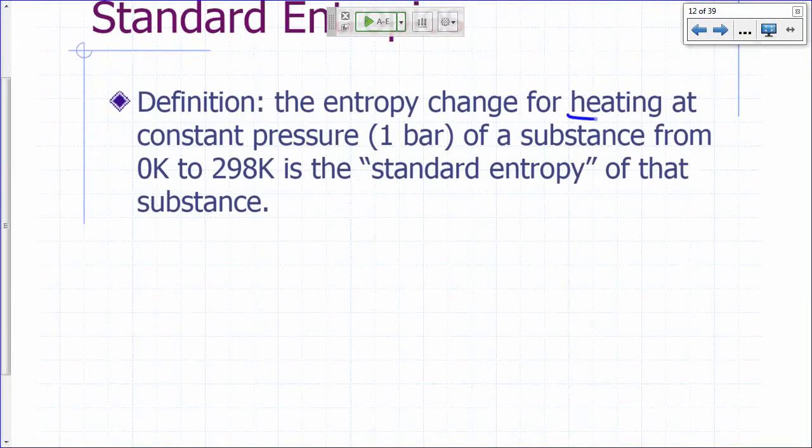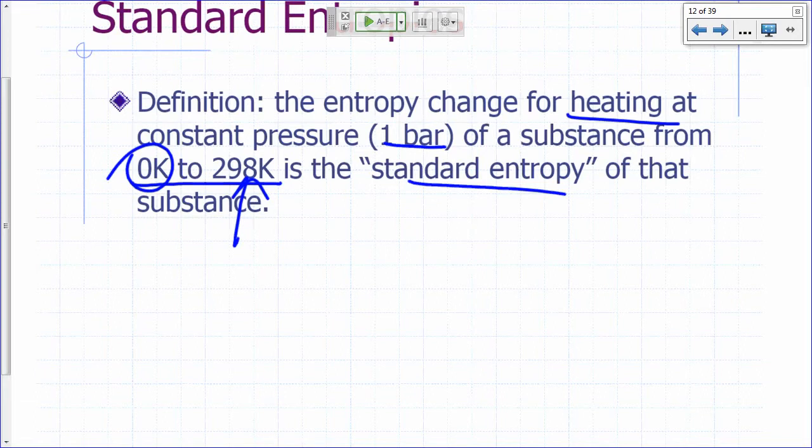The entropy change when you heat a substance at a constant pressure of 1 bar, which is essentially 1 atmosphere (1 atmosphere is 1.01 bar), from 0 to 298 Kelvin, so from absolute zero to room temperature, is called the standard entropy of that substance. So keep that definition in mind.